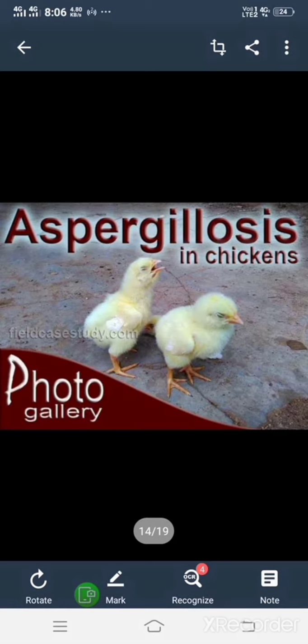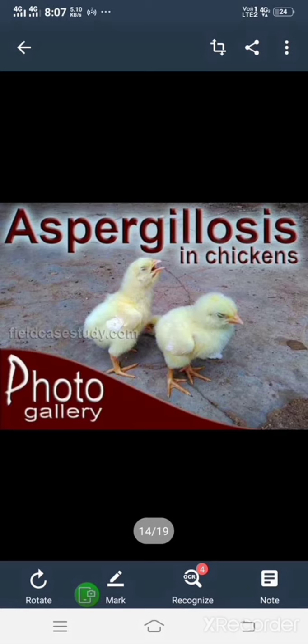It is caused by Aspergillus fumigatus, and it is transmitted through fungal spores, contaminated feed, litter, grass, grains, etc. Especially the moisture in the environment very much helps the fungus to spread the disease.